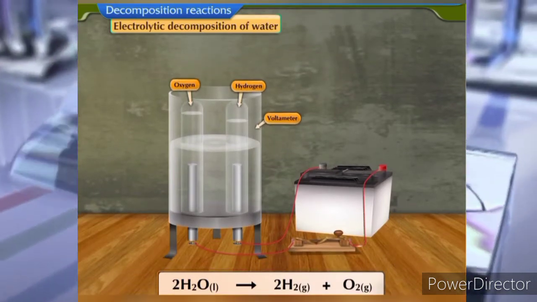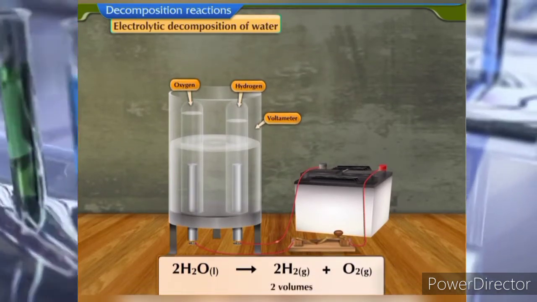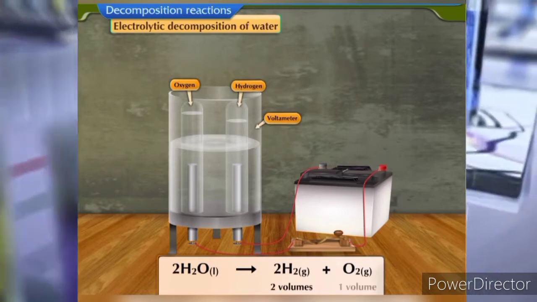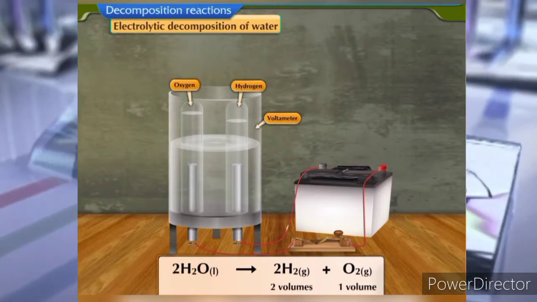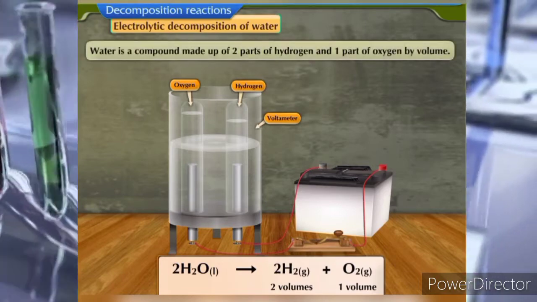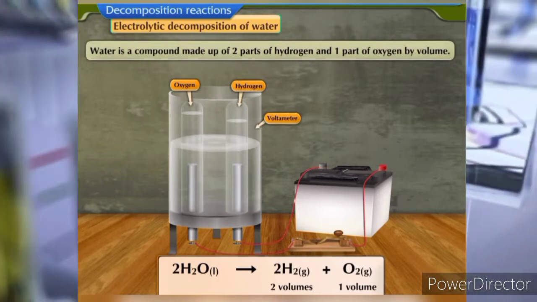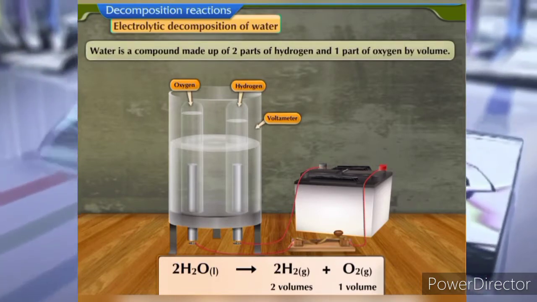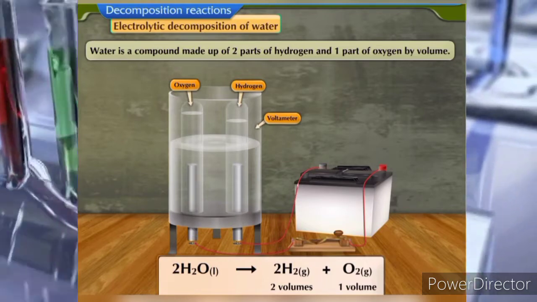The electrolysis of water produces 2 volumes of hydrogen gas and 1 volume of oxygen gas. This shows that the water is a compound made up of 2 parts of hydrogen and 1 part of oxygen by volume.